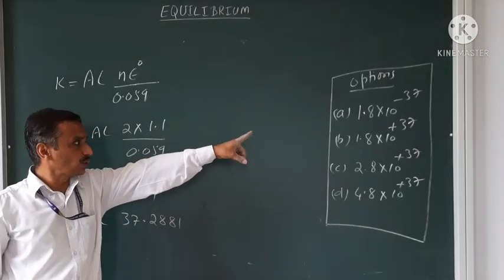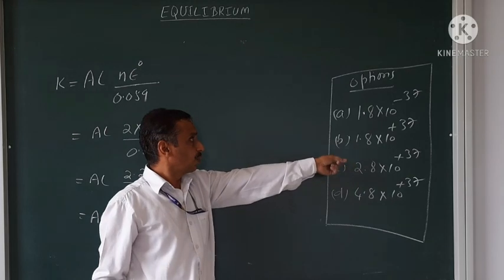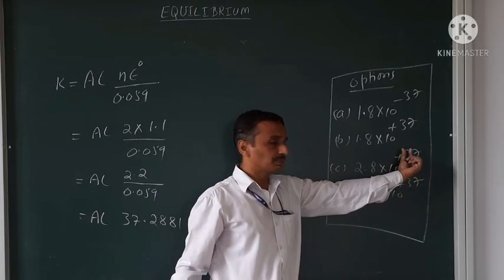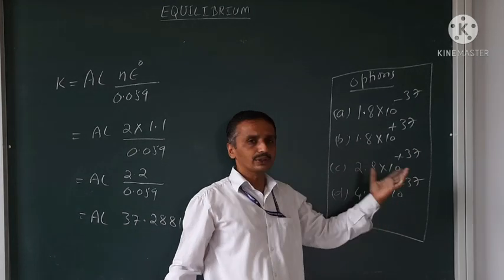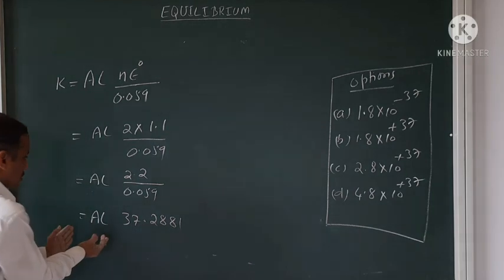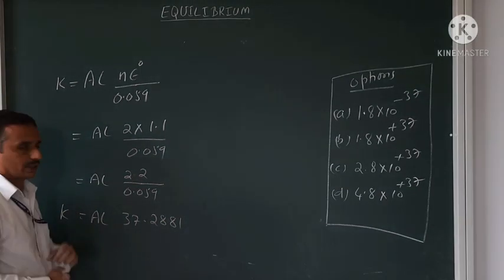See, the options given are these: 1.8 into 10 minus 37, 1.8 into 10 over plus 37, 2.8 into 10 over plus 37, 4.8 into 10 over plus 37. How to solve this? Till this I know. Now I have to take the anti-logarithm.